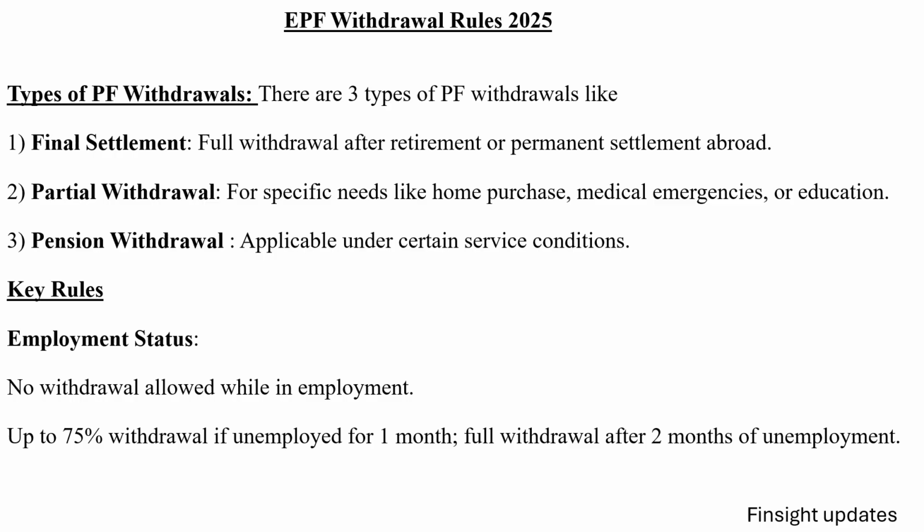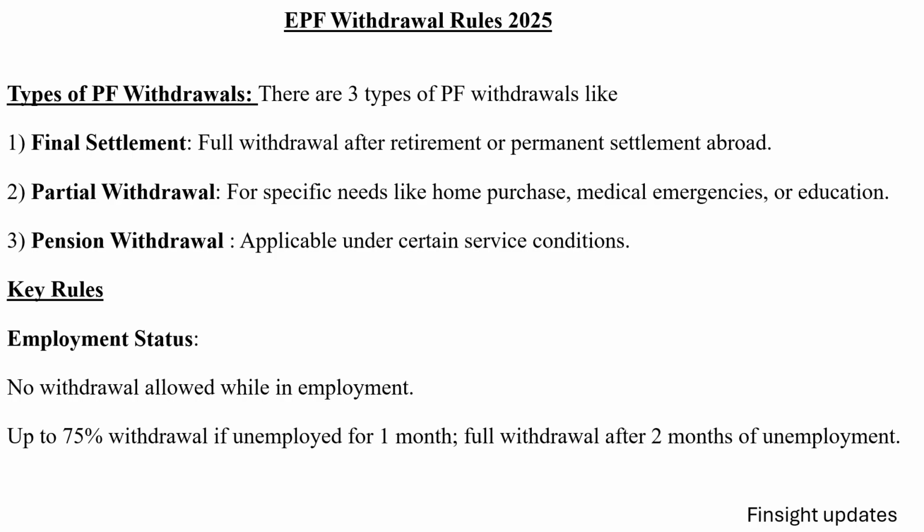We see there are three types of PF withdrawals. One is final settlement, another is partial withdrawal, and third is pension withdrawal. Final settlement: in that scenario, full withdrawal is possible after retirement or permanent settlement abroad.